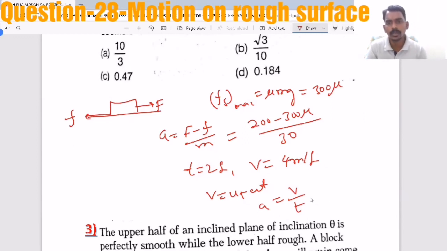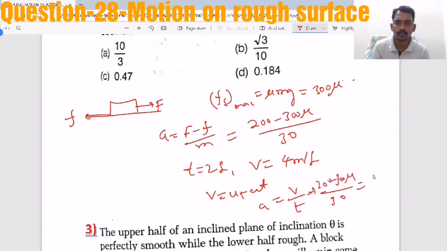A equal to V by T. And A value we have 200 minus 300 mu by 30 equal to V is 4 by 2. Then if you solve, cross multiply it, then you will get the mu value.